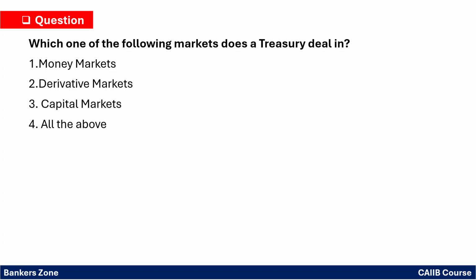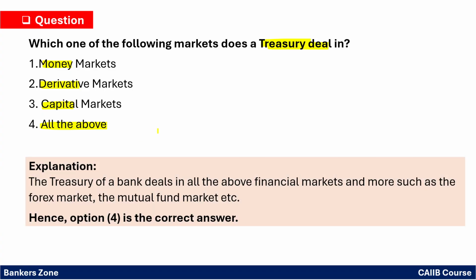Next, in which of the following markets does treasury deal? Money market, derivative market, capital market. The correct option here is all of the above. Treasury deals in the money market, derivative market, and the capital market.